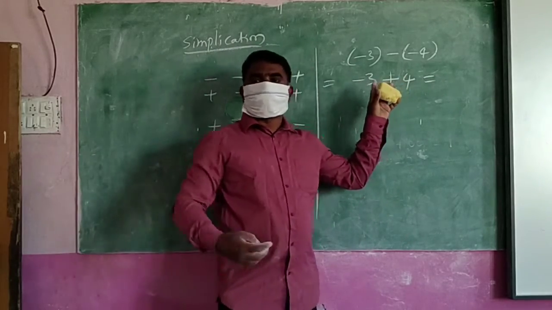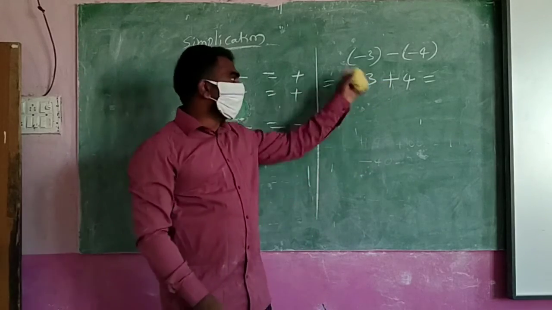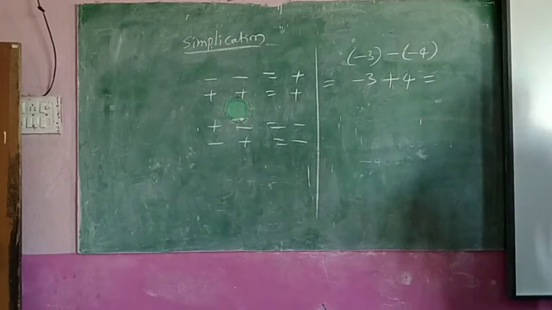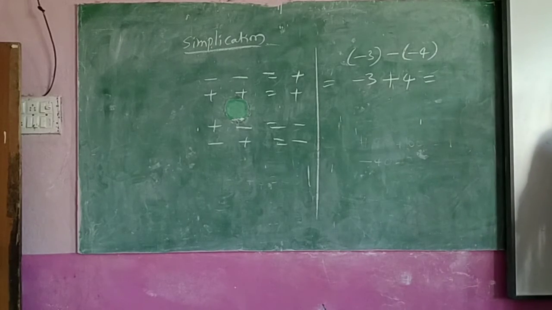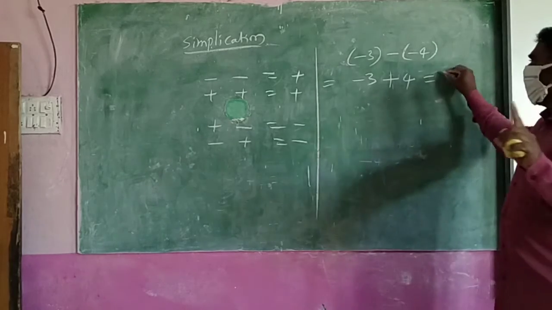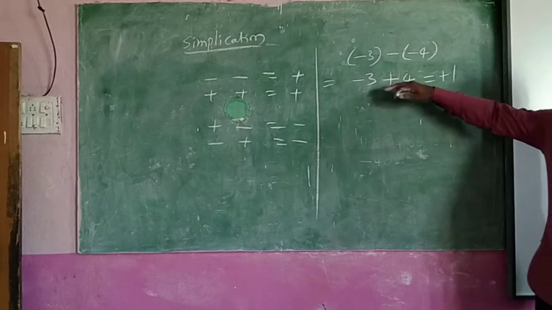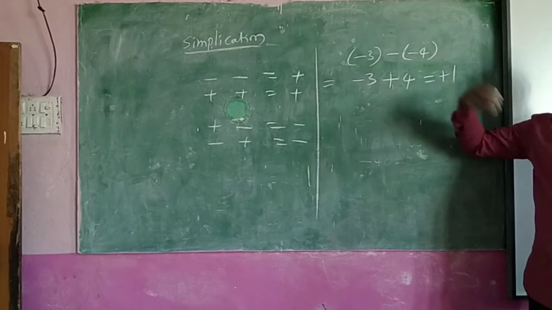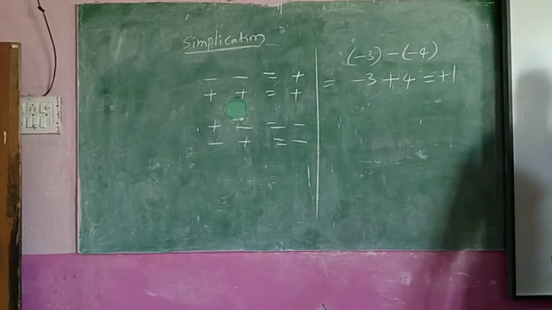Now the problem is in your hands. How are they? Don't say the answer directly. I said first, how are they? Down and up. Then what should we find? The difference. What is the difference between them? One. Where are we? Up, because up steps are more now. That's why the answer is plus. Okay, this answer we can do directly. Here what is the problem for us? Two symbols are there for one number. That's why I am calculating. Then I converted that into a single symbol, and then we can do it.